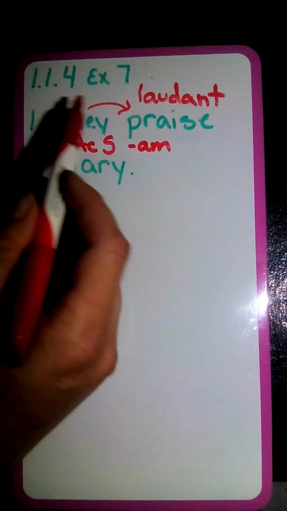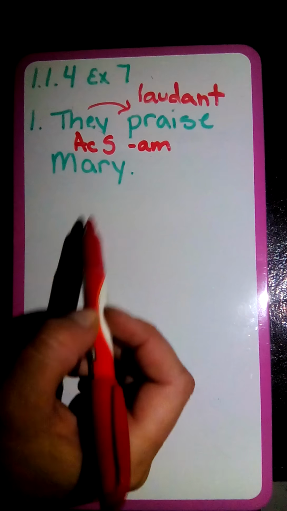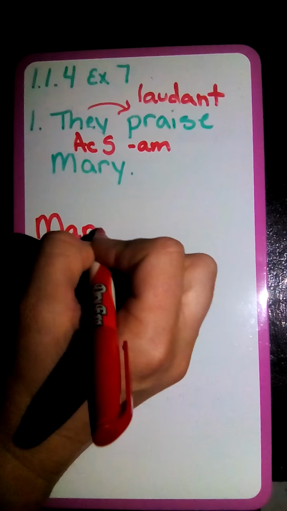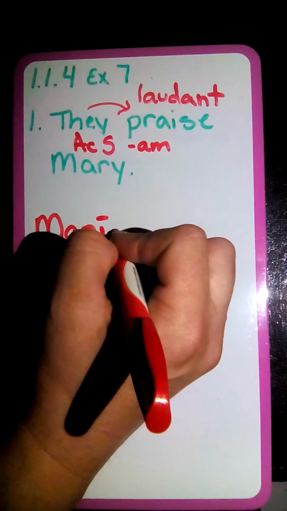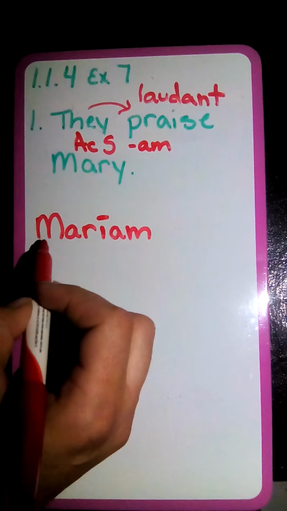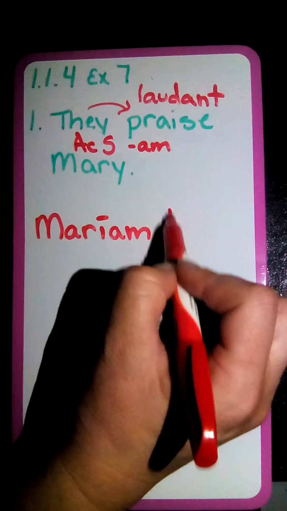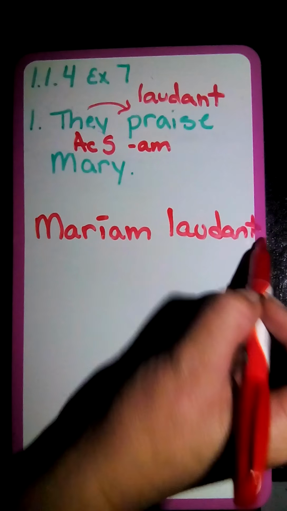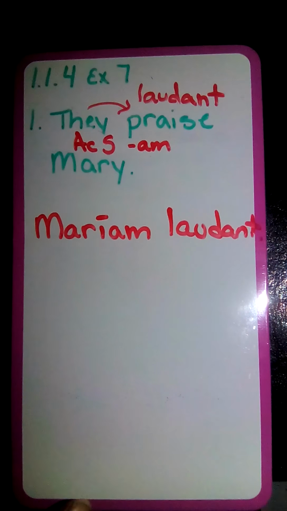So when we write it out in Latin or say it in Latin, usually we start with the subject. Our subject is not spoken out loud, it's put into our verb, so we're going to skip that, and now we're going to go to our direct object, which is Mary. We're going to put our stem down, which is Mari, and then we're going to add our ending, Mariam. Now we can go ahead and put our verb, it's the last in the sentence, L-A-U-D-A-N-T. So Mariam laudant.